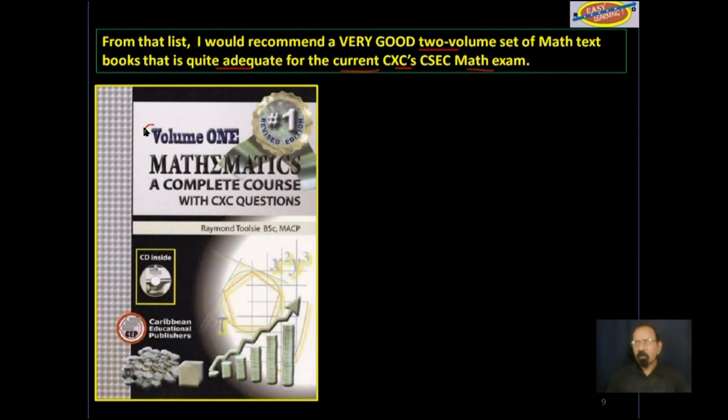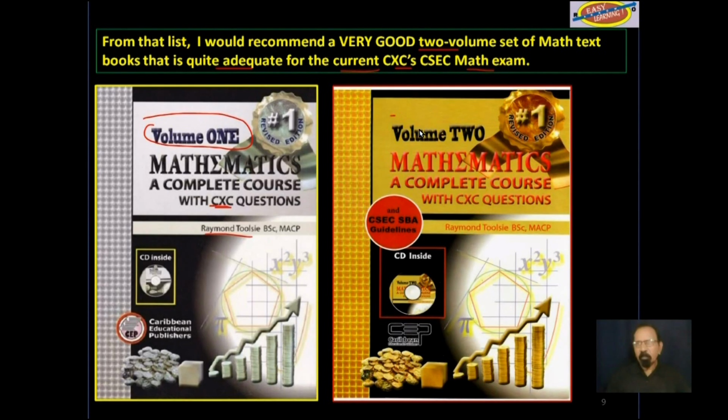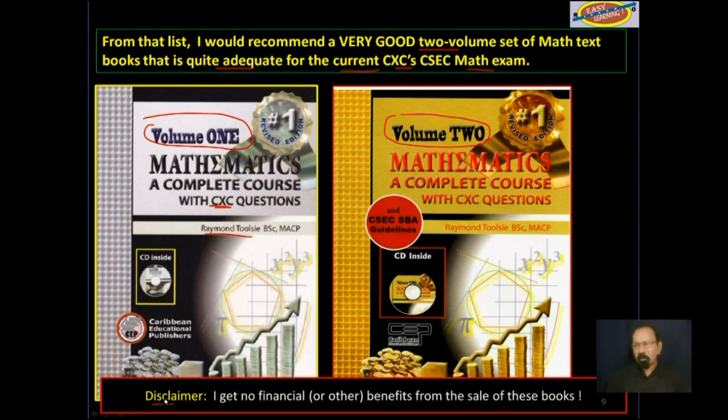Here is a picture of volume 1, Mathematics, a complete course with CXC questions by Raymond Tulsi. And this is a picture of volume 2. Another disclaimer: I get no financial or other benefits from the sale of these books.